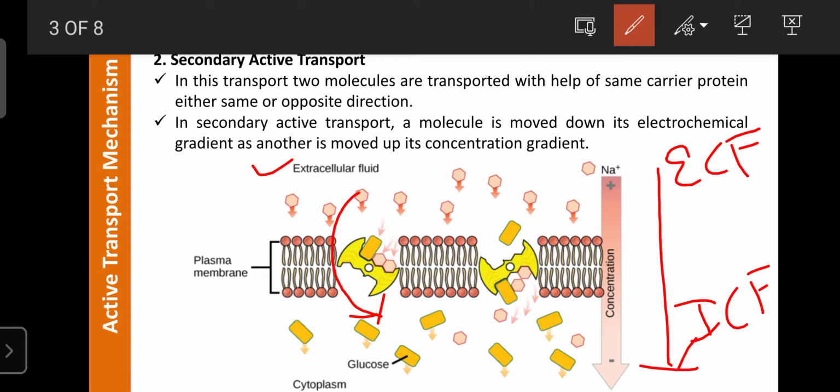That's why secondary active transport is done with the help of carrier proteins. Like that, the carrier protein is helpful for the movement of substances from extracellular fluid into intracellular fluid.